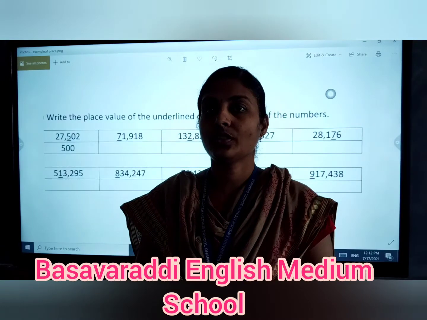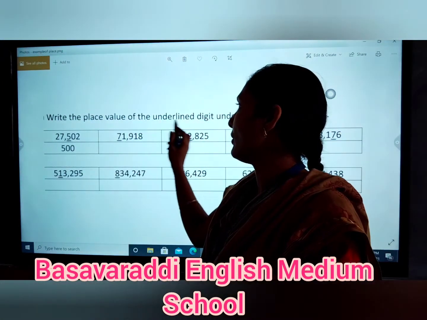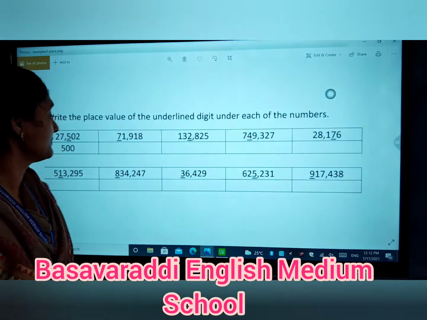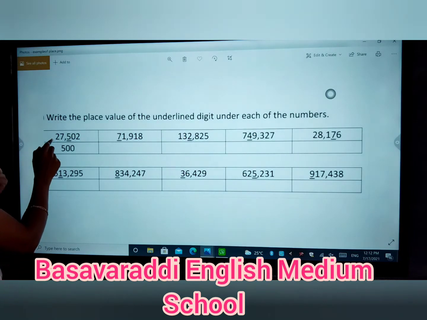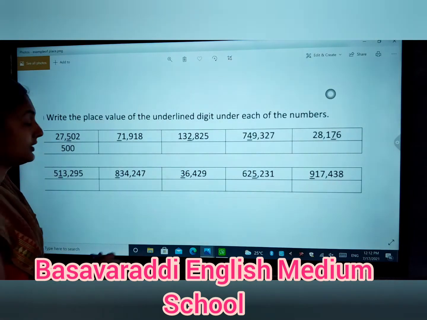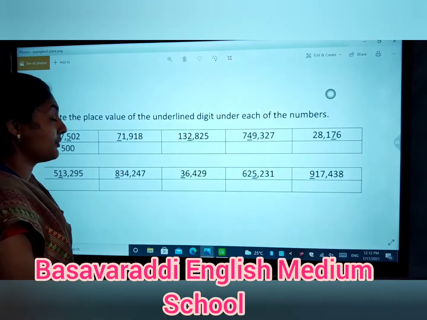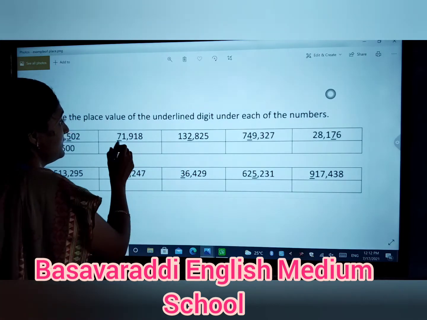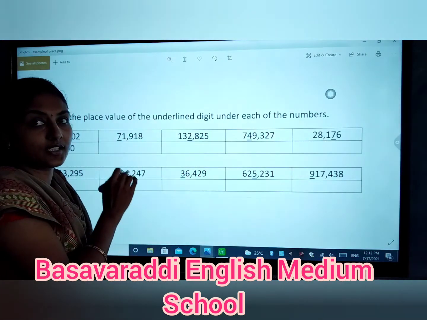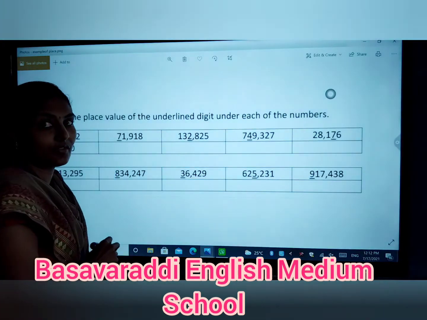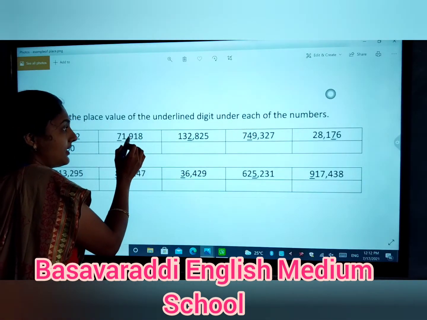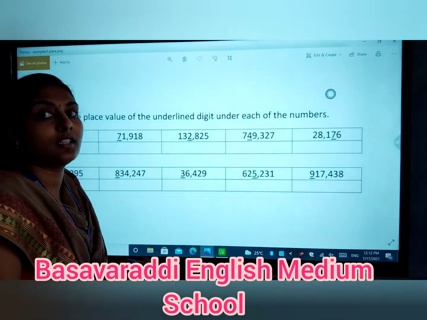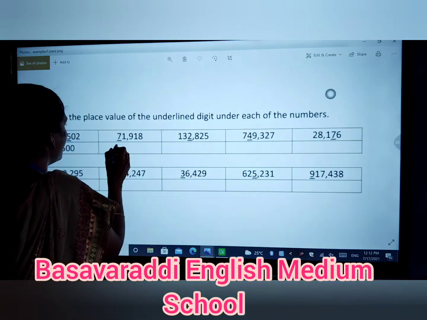Okay, children, there is one more question. That is, write the place value of the underlined digit under each of the numbers. Okay, the numbers are 27,502. So the one example is already done for you. The next one we are doing now. The underlined digit is 7. So the place value of the 7 digit is, so ones, tens, 100, 1,000 and 10,000. So the 7, the underlined digit, comes under the 10,000s place. So write that one in.